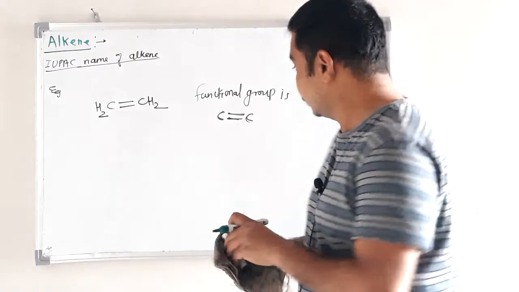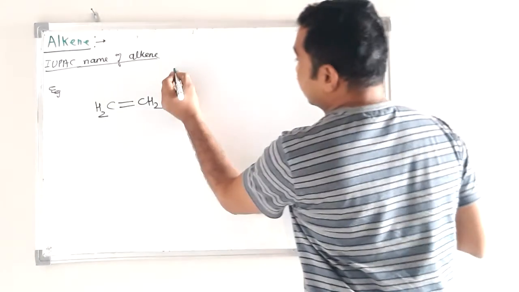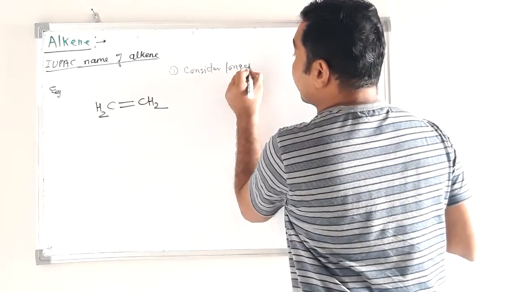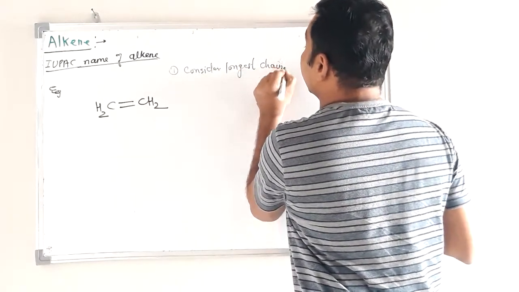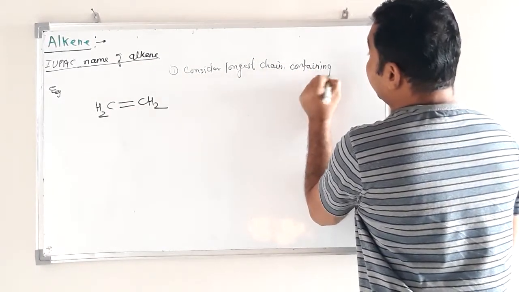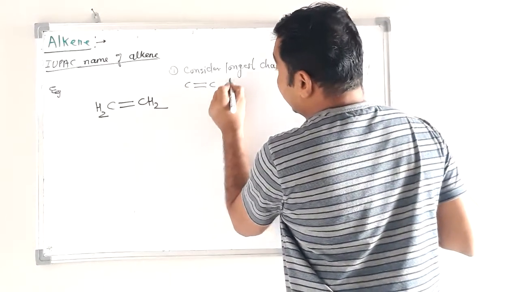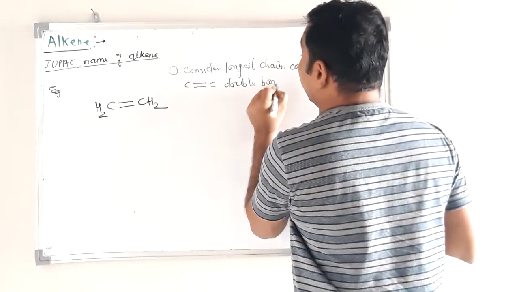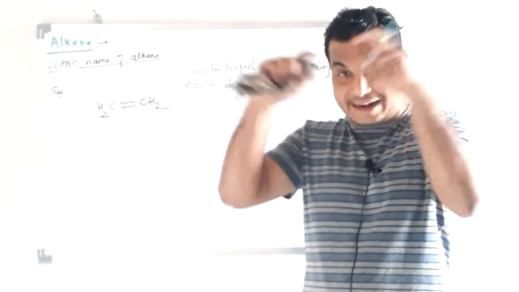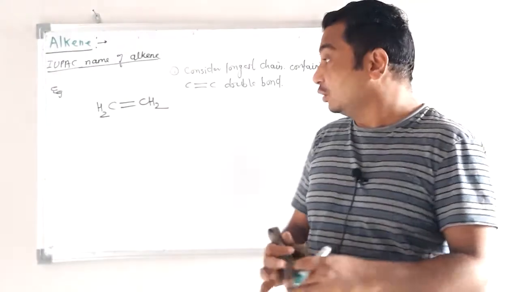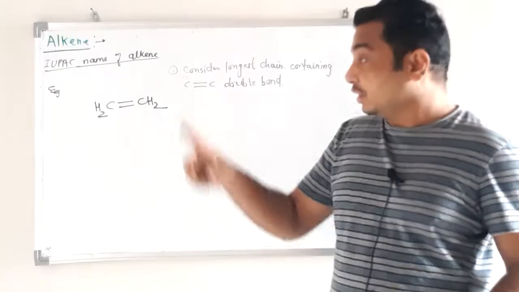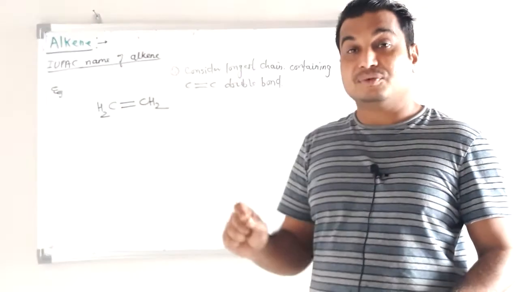Same rule, some rules we have to follow. Consider the longest chain containing, remember here, the carbon-carbon double bond. Whatever chain we select, the longest chain must include the carbon-carbon double bond. That longest chain including the carbon-carbon double bond, that we have to select.